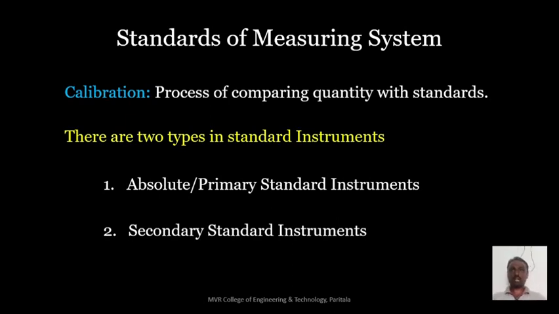So what is meant by absolute standard instruments? These are instruments we can use only for calibration purpose, not for regular use. These will be kept in specific libraries or labs. Why these are used for calibration, we have to know from the secondary standard instruments. The secondary standard instruments can be used in laboratories. Suppose let us take our voltmeter or ammeter. These are secondary standard instruments. We use these instruments for identifying voltage as well as current.